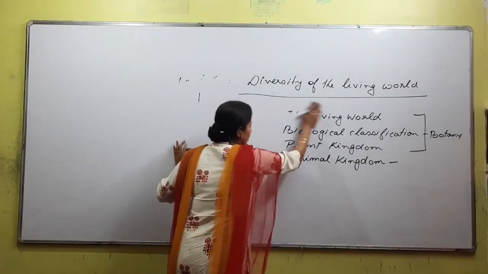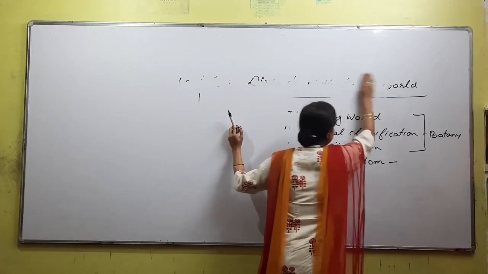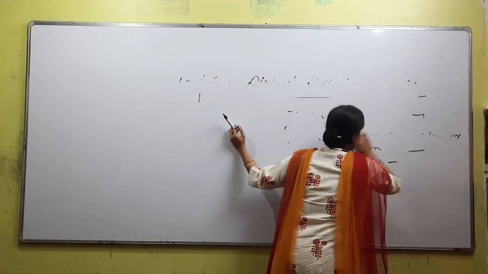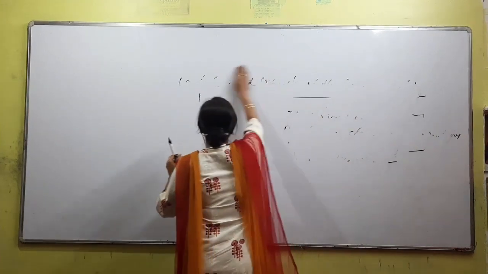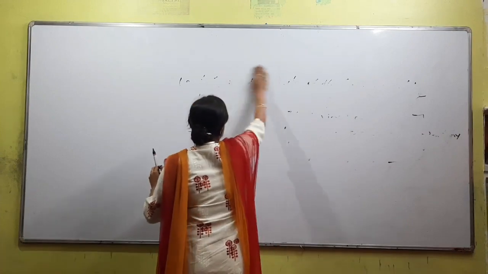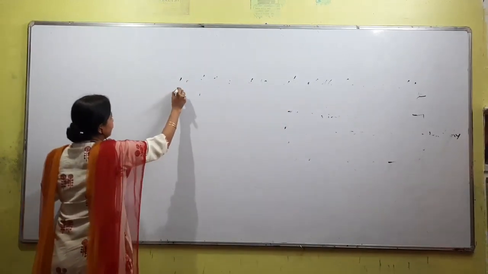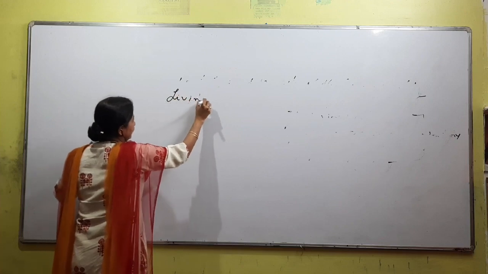Let's understand. We'll come to the first chapter, that is the living world. In living world we will see what the contents of the lesson are, right? Is the voice clear? Did you hear it? Okay. So we'll just see what the chapter contains. What are the things that you have to study?